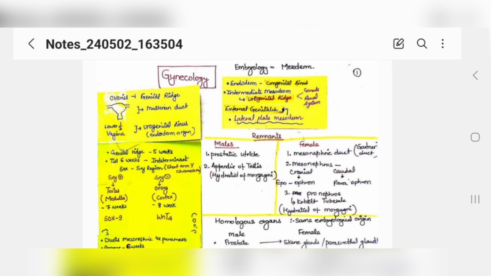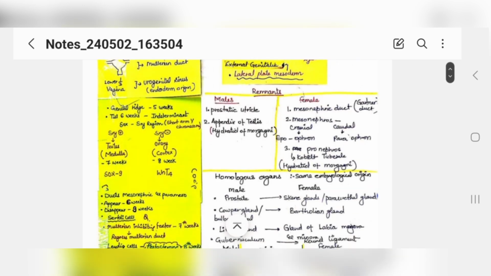When two Mullerian ducts fuse, it forms your uterus, fallopian tubes, and upper part of vagina. Then you have the lower one third of vagina, that is formed from the urogenital sinus, that is from endoderm, okay. This is what you have to learn, and this will help you later on, okay. Now you have to again mug up. This page is for mugging up only, okay.